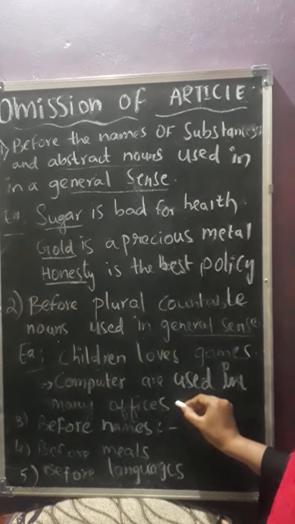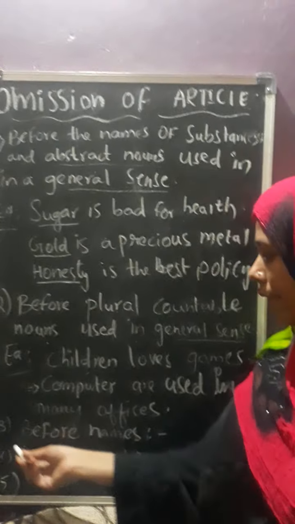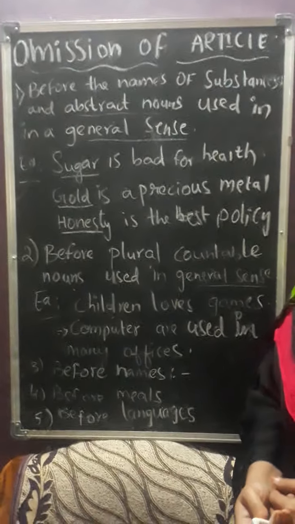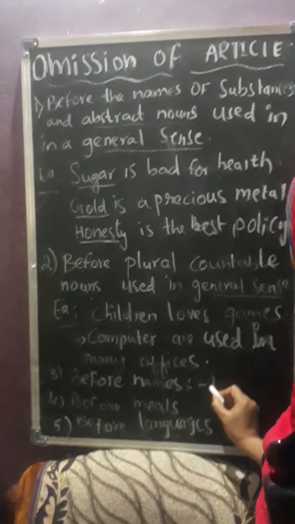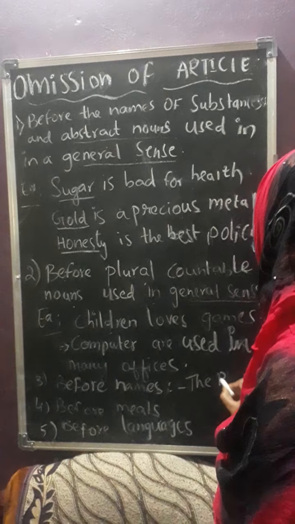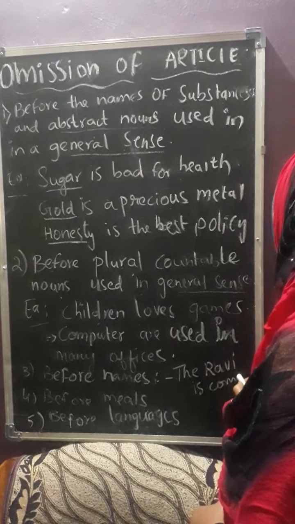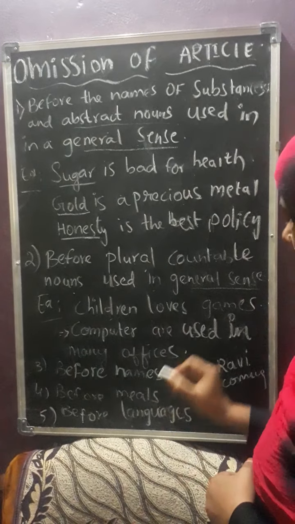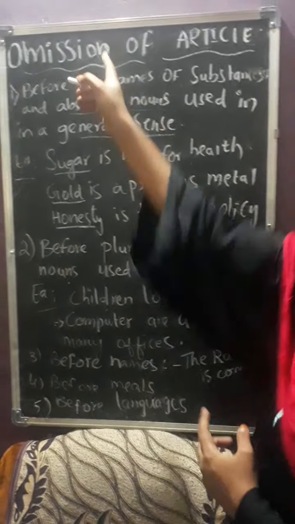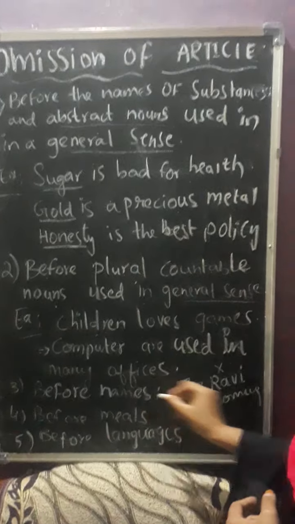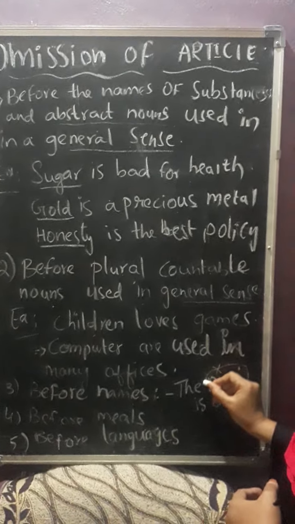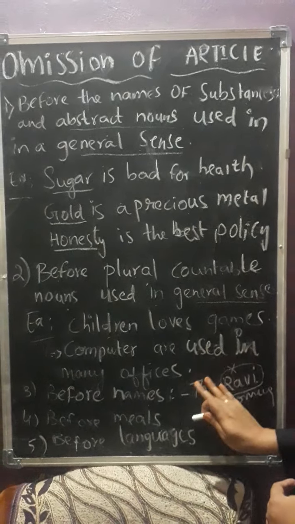Then where do we omit? Next point: before names or proper nouns. You can't say, the Ravi is coming. This is absolutely wrong. You should not put any article before proper nouns. Here, Ravi, you should omit.